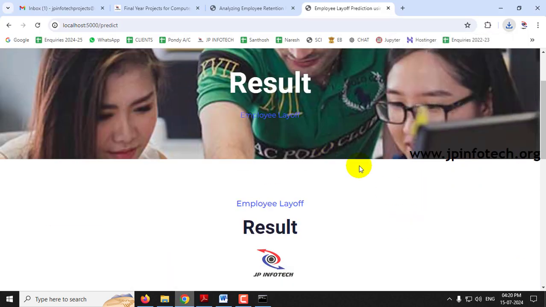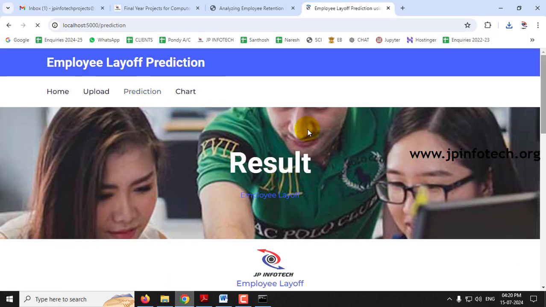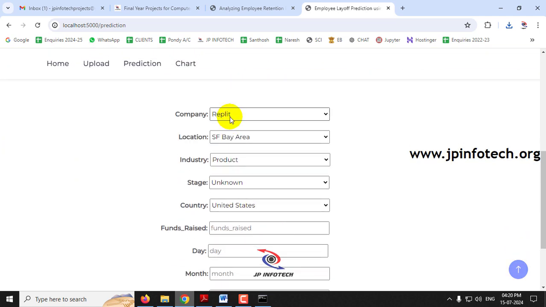So now let me select the prediction menu again, just to enter some other company name.